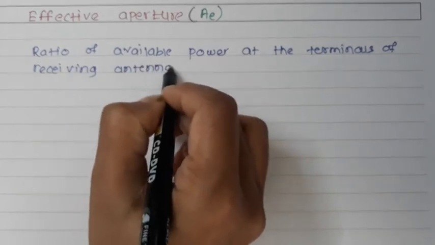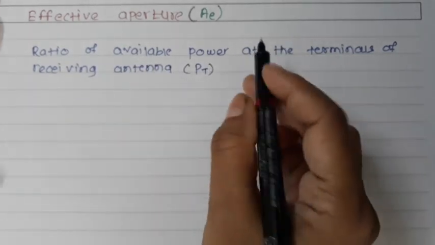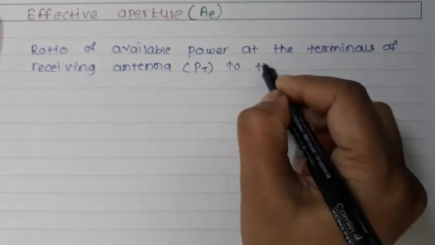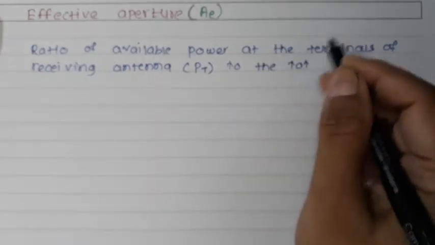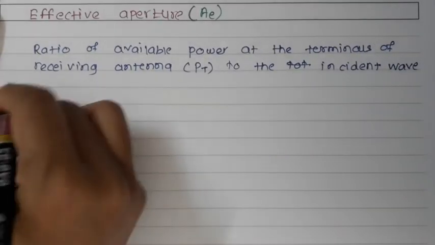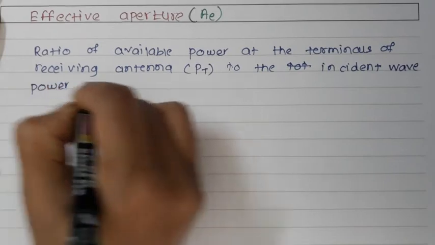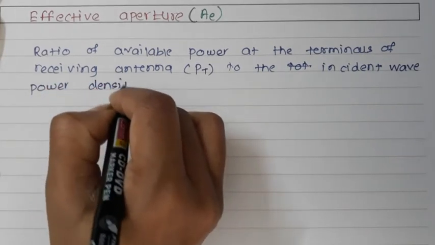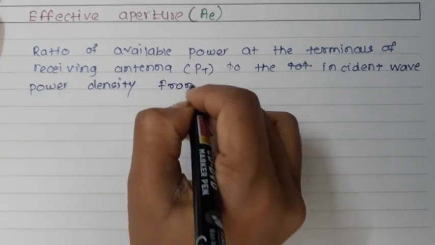Whatever power is available at the antenna terminal, Pt, to the incident wave power density from that direction.